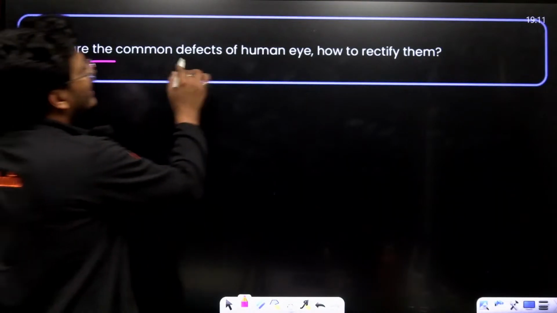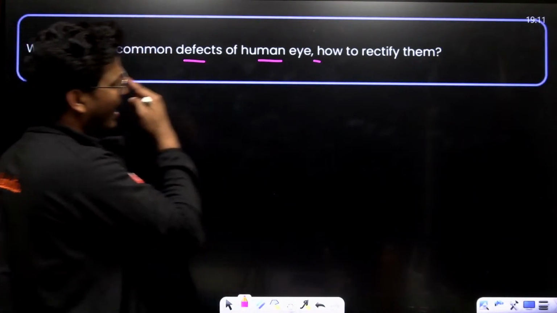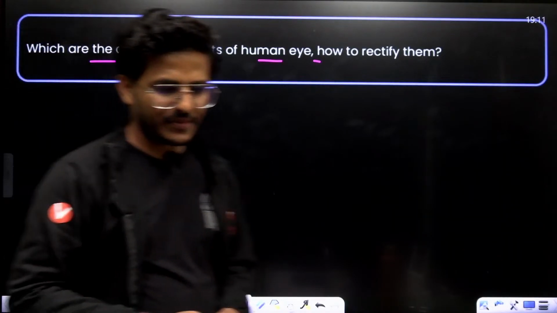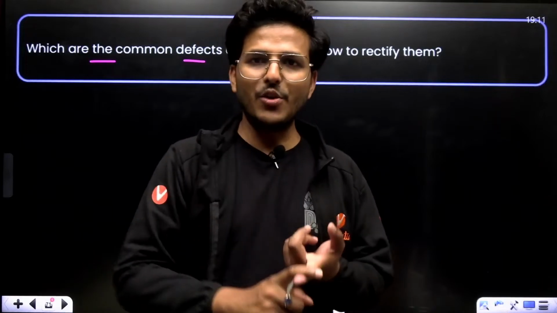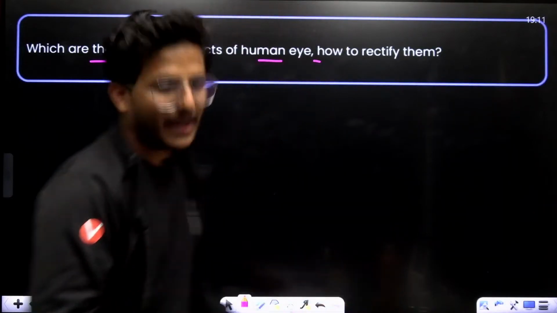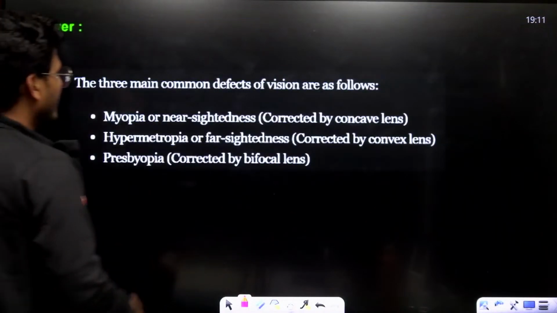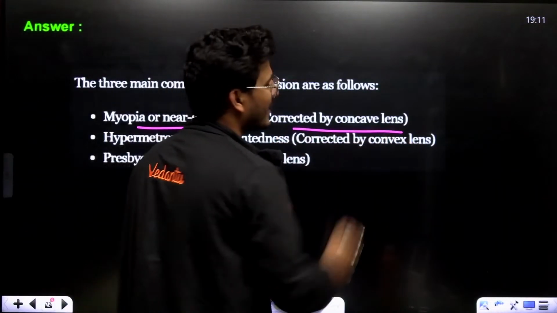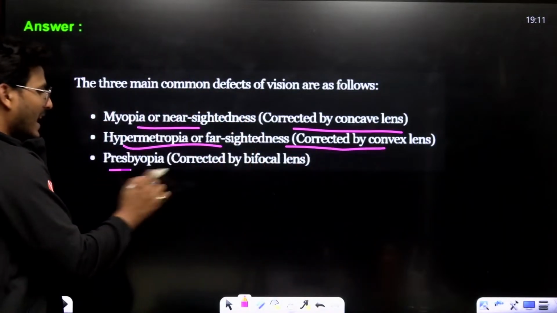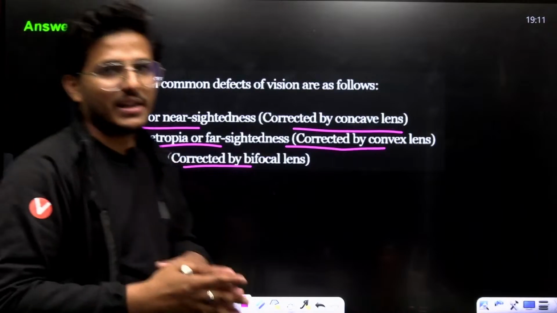Which are the common defects in the human eye? How to rectify them? The three common defects are myopia, hypermetropia and presbyopia. Myopia, nearsightedness, is corrected by a concave lens. Hypermetropia, farsightedness, is corrected by a convex lens. And presbyopia is corrected by a bifocal lens.